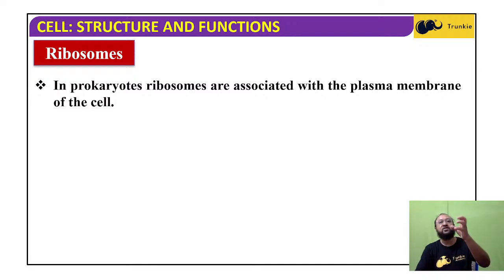But in eukaryotic cells, ribosomes are in the cytoplasm, not associated with the plasma membrane, and some are present on the surface of the endoplasmic reticulum, hence called the rough endoplasmic reticulum, which we have already studied in previous classes. So there are two kinds of endoplasmic reticulum: rough and smooth. Ribosomes are present in both, but in prokaryotes they are associated with the plasma membrane.